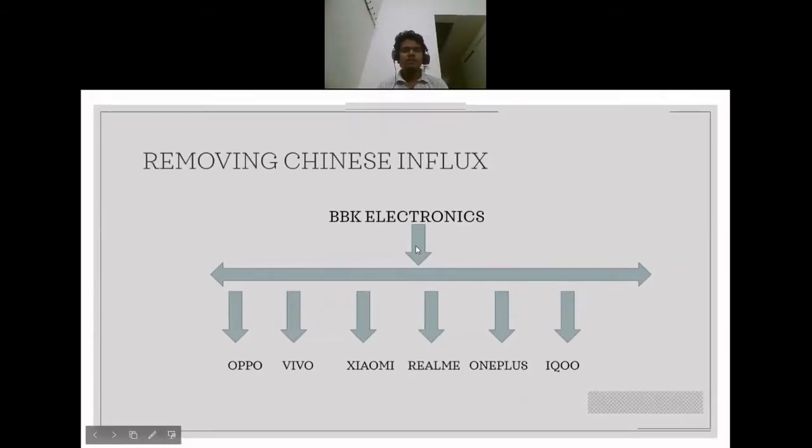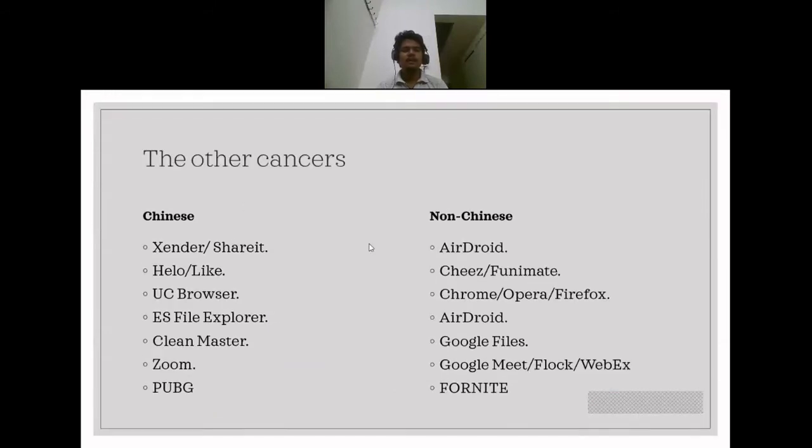So the goal of this discussion, talking about these applications, is to let people know that it's not just TikTok; it is other Chinese apps which have got the same share of market hold and are quite used in the mainstream. So instead of these, you can use these alternatives. I'll share the PPT with you once we're done with the presentation.